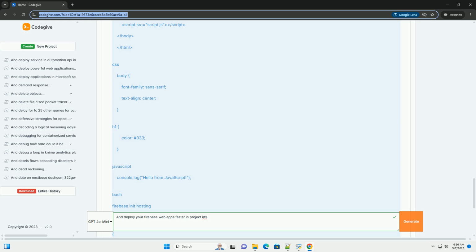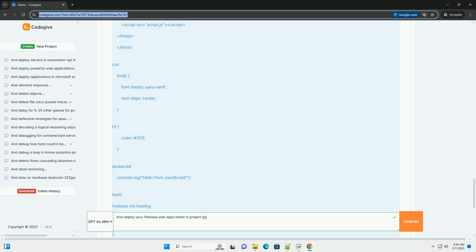6. Troubleshooting common deployment issues. 1. File not found error. This usually means that the public directory in your firebase.json file is incorrect, or that you haven't built your app correctly. Double-check the public directory and make sure you've run the build command.